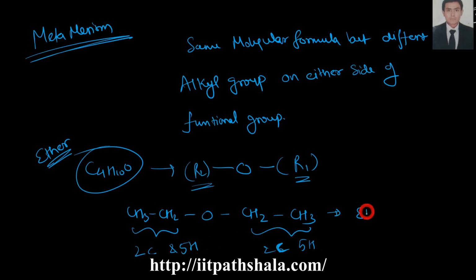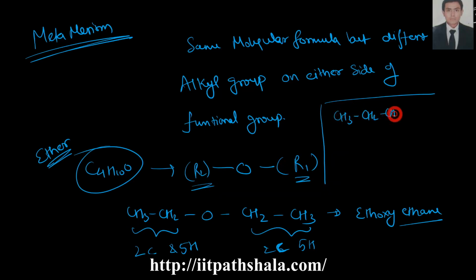So this is your ethoxyethane. Another isomer you can make is, you can shift this one over here and give one carbon from this methyl group to this side. So I can make CH3CH2CH2OCH3. Now you are having a methyl group over here and a propyl group over here.